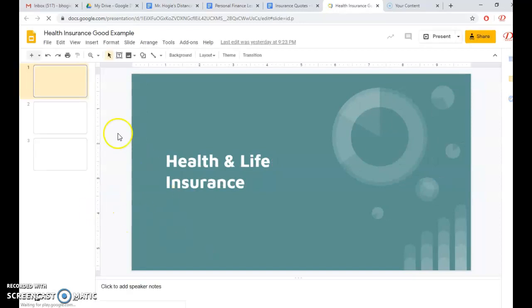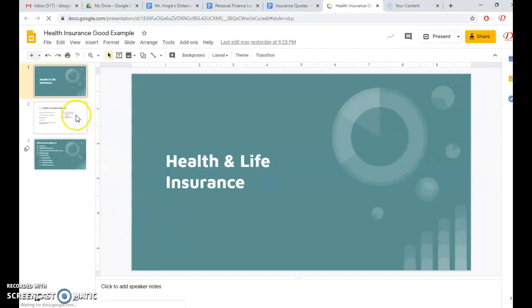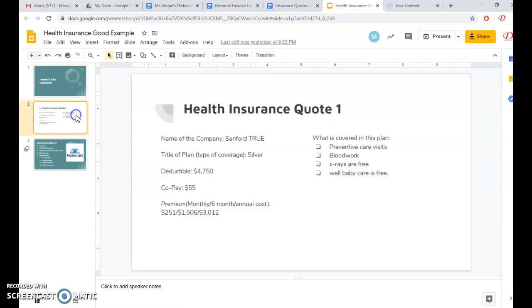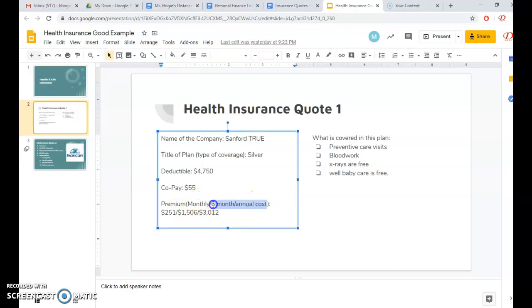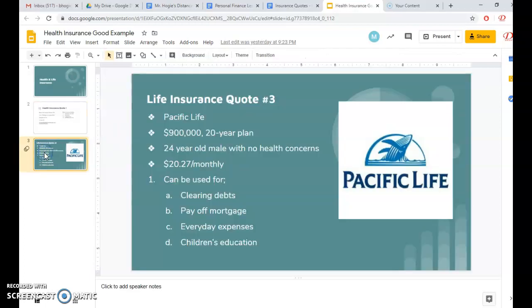Let's take a look at one of the examples here. This is health and life insurance. They found one quote each. That's all you need to do: find one of each. Here's an example. They've got the name of the company, title of the plan, deductible, copay, premium. They even listed it out. You don't have to get this fancy, but if you want to, you sure can. Just give me one of those, and then what's covered in the plan. They've had some examples there.